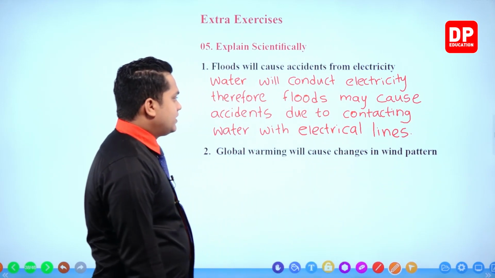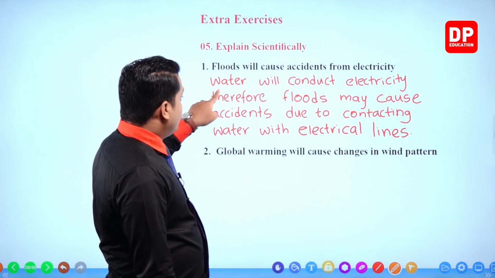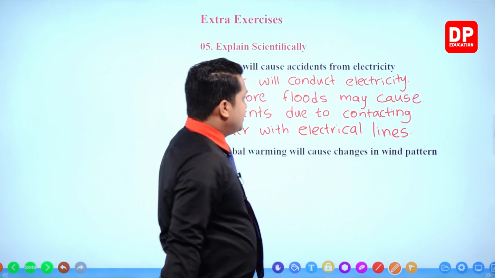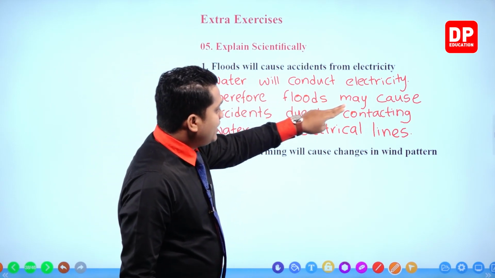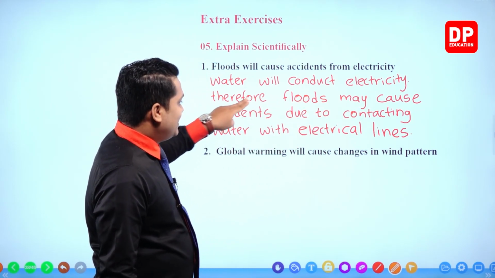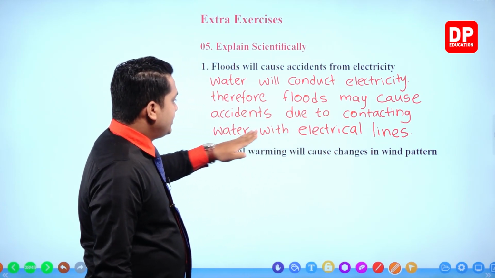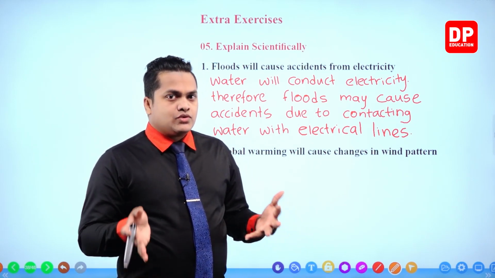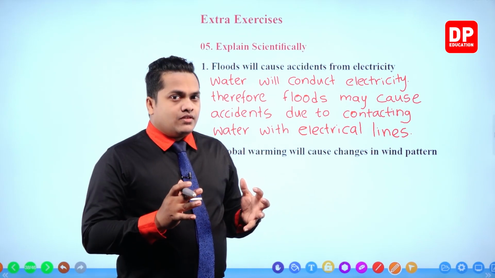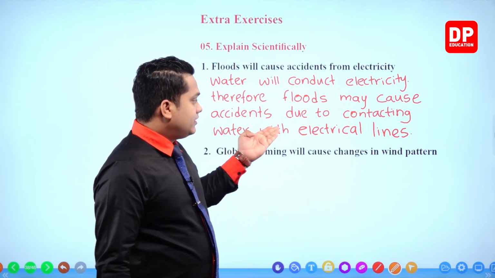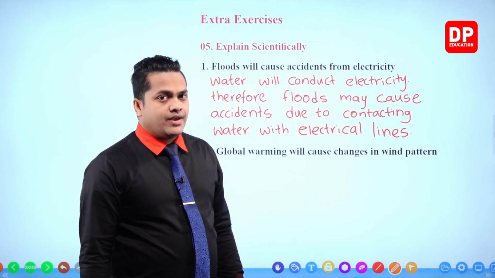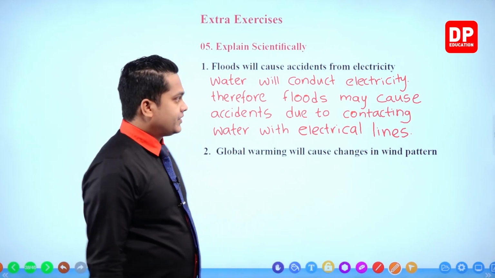So, this is the reason, my dear children. What is the reason? Water will conduct electricity. So, therefore, floods may cause accidents due to contacting water with electrical lines. So, upon floods, you know that water is going to come. So, because of having water, the water will come in contact with what? It will come in contact with electrical lines. So, because of that, what will happen? There can be a high risk of having electrical accidents.